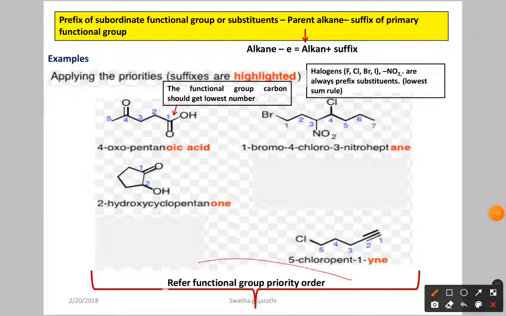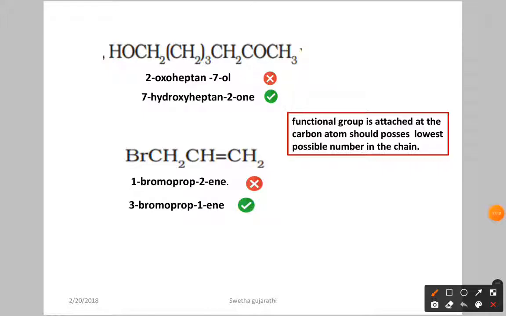So for all this, you have to remember the functional group priority order. Now let us see another example. Here we have the molecule. Okay, this is the molecule. Let us see the structure. This I am going to write.